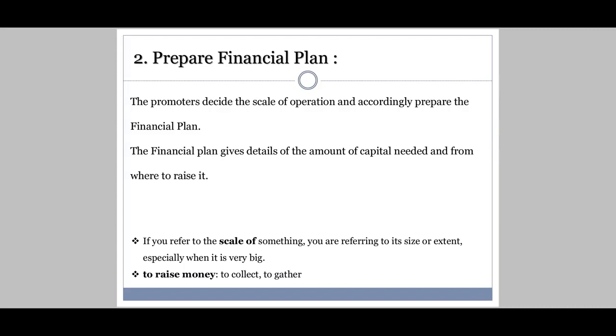If I'm going to start the business on a large scale, obviously I'm going to require huge capital, a huge amount of money that is to be invested in the business. The financial plan gives details of the amount of capital needed, and from where to raise it. To raise money means to collect it: how much money I'm going to need and from where I'm going to get that money. This is what I'm going to do when I'm preparing the financial plan.